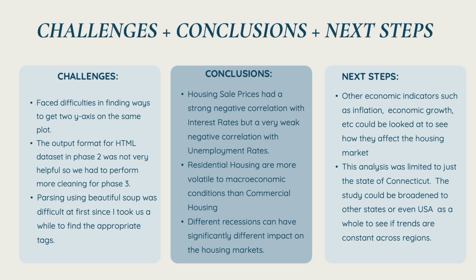I think we concluded that housing sales have a very strong negative correlation with interest rate but a very weak correlation with unemployment rate, and also the residential housing types are more volatile to macro conditions compared to the commercial sites. In terms of next steps, we would also like to look at other indicators such as economic growth, and also make our research much broader and look at different states and not only Connecticut in order to understand the relation. Thank you.